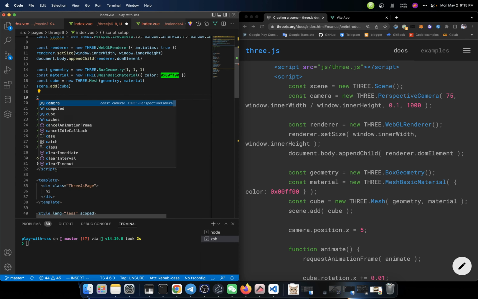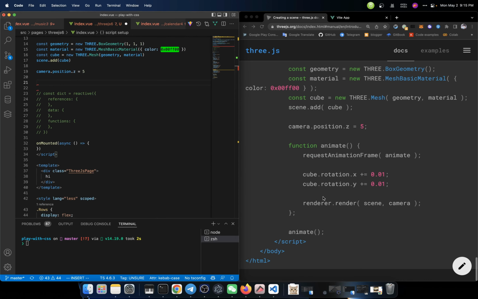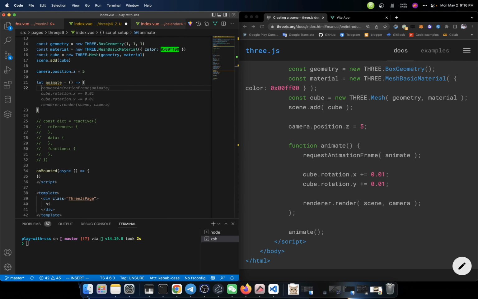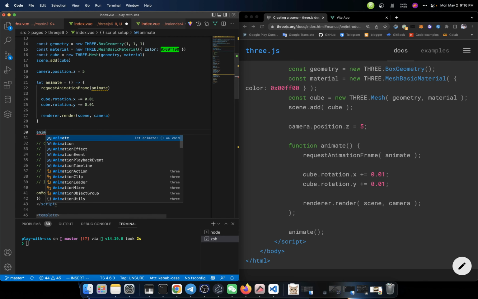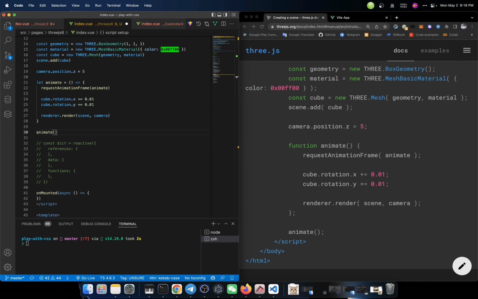And we could set the camera a little bit: camera position equal to 5. In the end, we should have a function. After we call it, let animate equal to request animation frame with that animation, which is the function itself. And then each time the cube will do some rotation, and the renderer will render that scene and camera. And then we have to call that animation function.